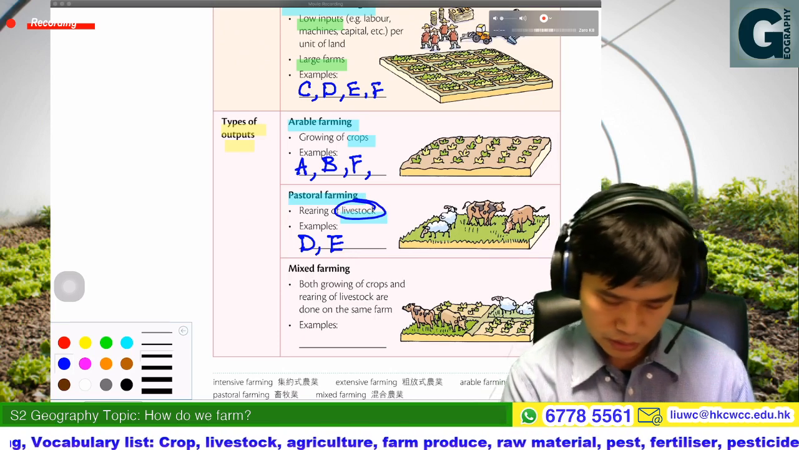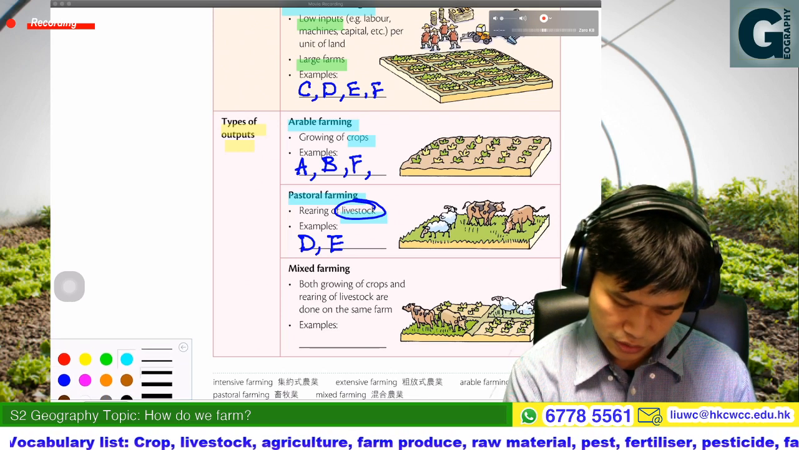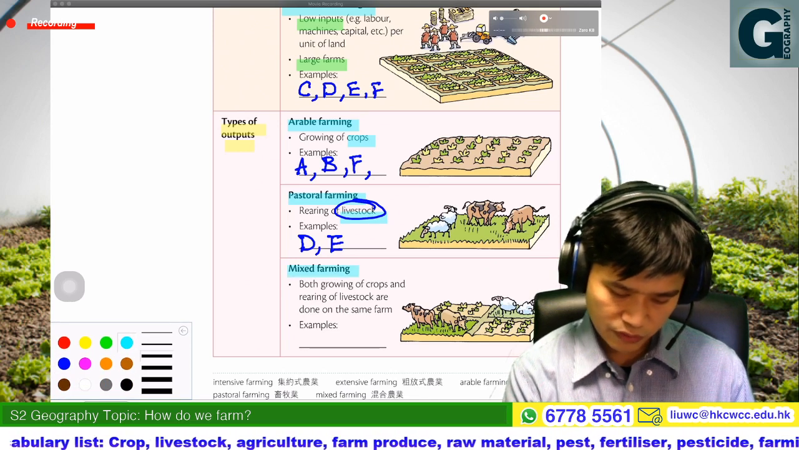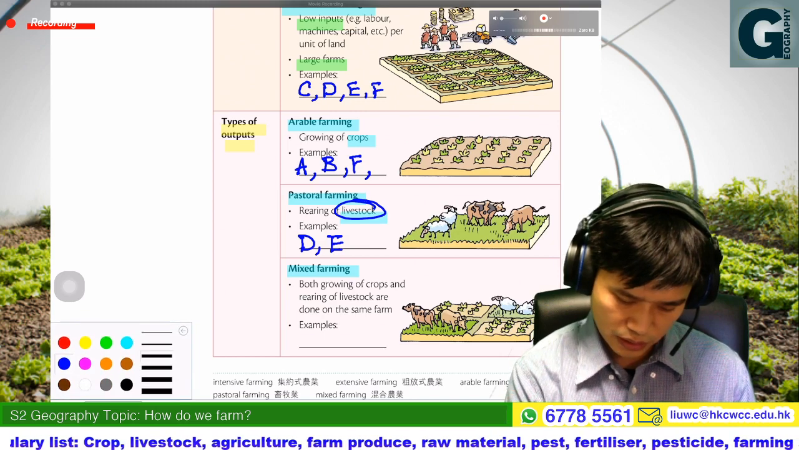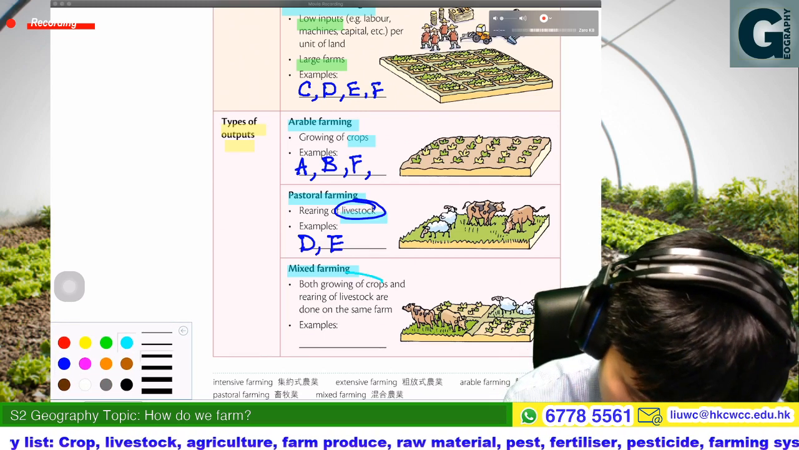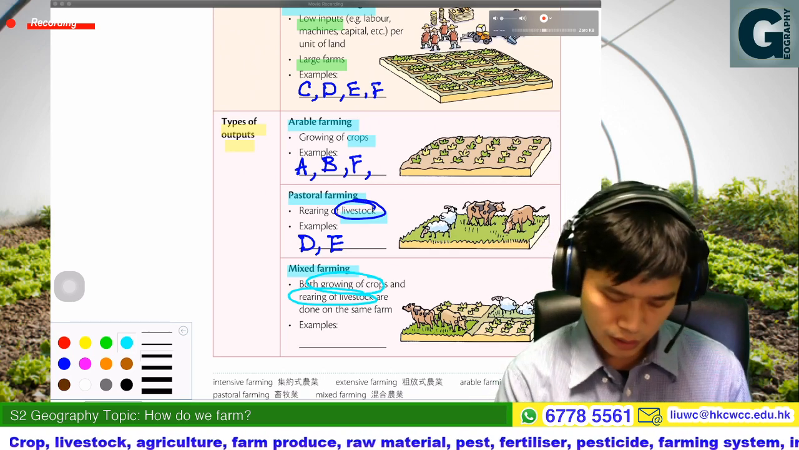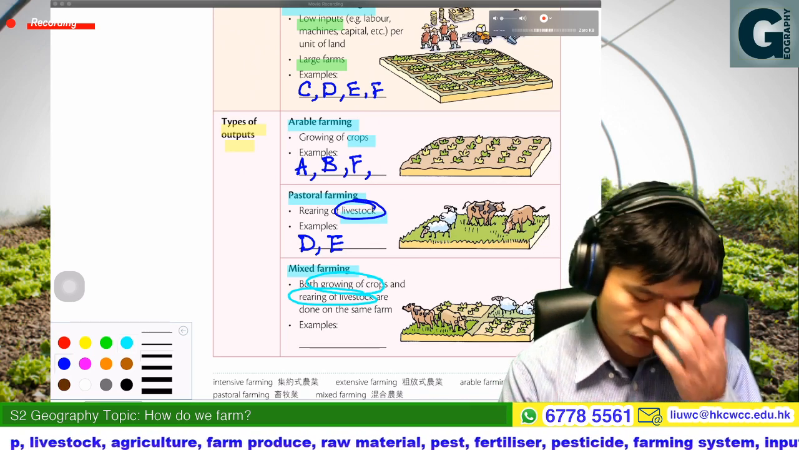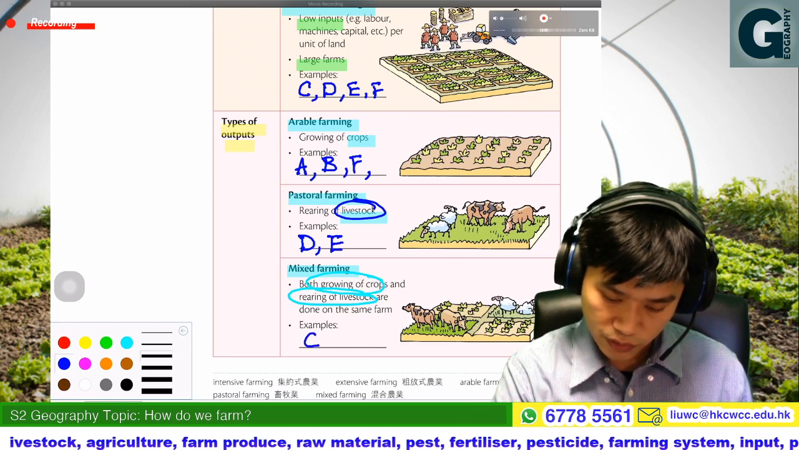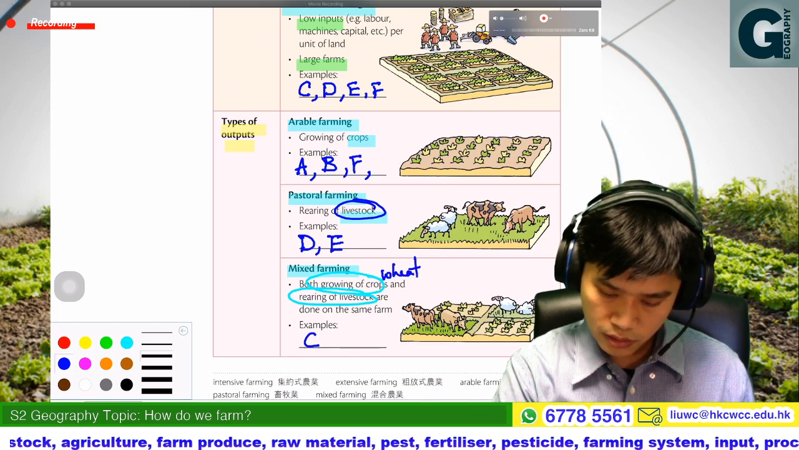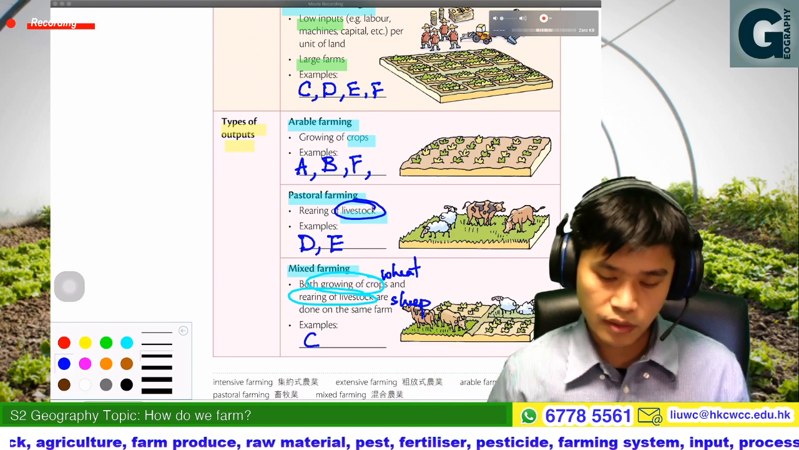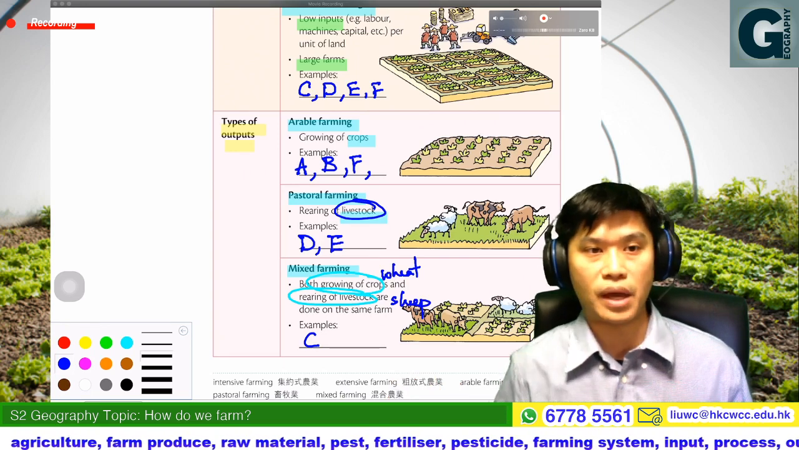And then the last one, I have already introduced this to you: mixed farming. For mixed farming, there must be the growing of crops and also the rearing of livestock at the same time. So that's why the wheat-sheep farming is what we call mixed farming.